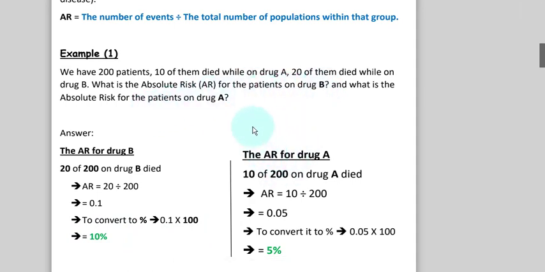Similarly, if 10 of them died, risk was 5%. Like in 200, if 20 died, it's simply 10% that comes into your mind quickly. If out of 200 only 10 died, 5% comes into your mind quickly. Now let's come to the relative risk.